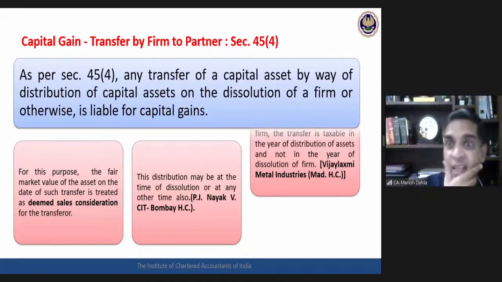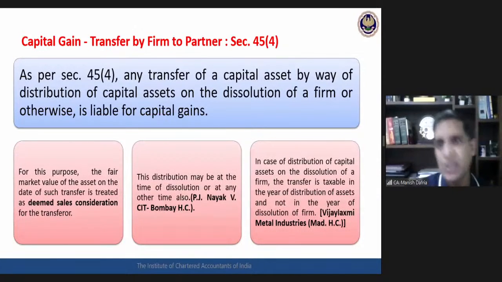Okay. Then second is, in the case of dissolution, whether the taxability would be in the year of dissolution or in the year of actual distribution. Now, the Madras High Court has said that in the case of dissolution of the firm, if the assets are being distributed, the actual taxability would be in the year of distribution, not in the year of dissolution. Dissolution has been done somewhere in March 20. The distribution happened in April 20. So financial year 2021 would be the year of taxation, not the financial year 1920. Okay, so two very important clarifications related with this 45(4).